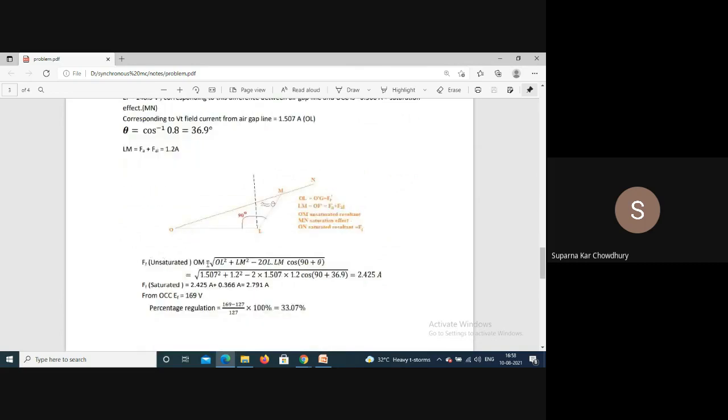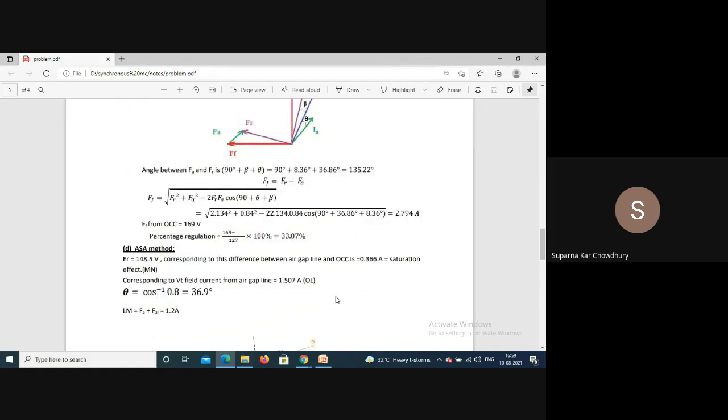So FF unsaturated value you can get from this equation. This magnitude is known, 1.507, and this is 1.2. The angle is 90 plus theta. So we get FF unsaturated, which is 2.425, and the effect of saturation is 0.366. So this is 2.791. So this regulation is again 33.07. So you can see these two values are same.